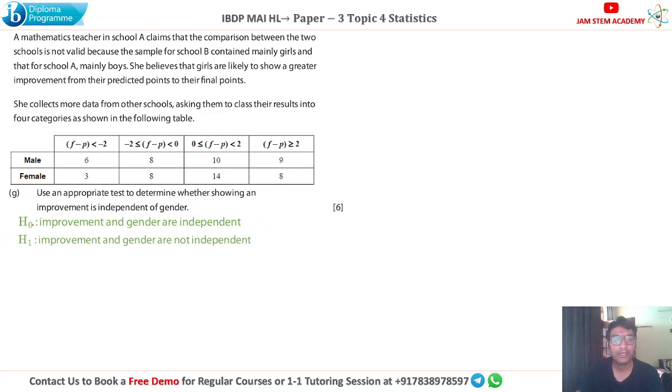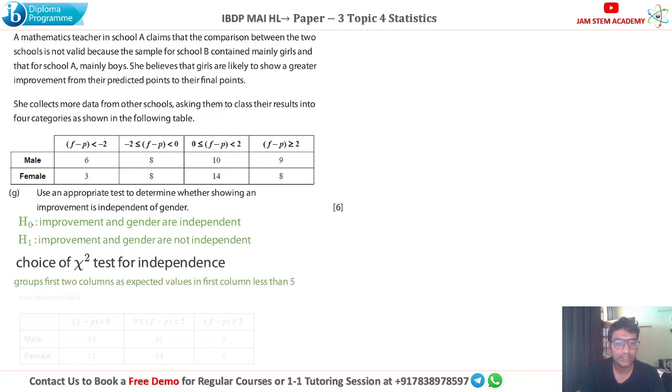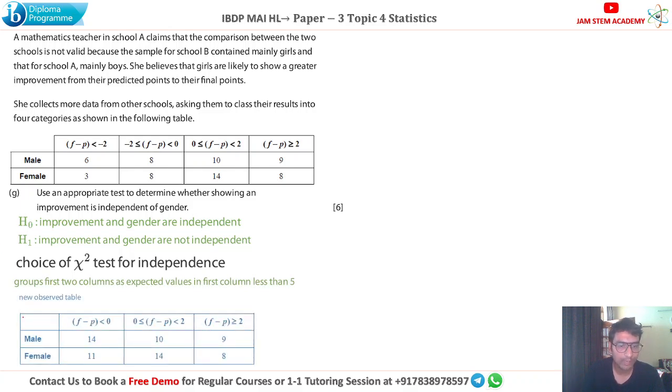So as I said, make the new table and we will use the chi-square test of independence because we are checking whether these are independent or not. So the chi-square test of independence will be used over this new table. Here f minus p is 14 and 11, as I said, by merging these two columns.